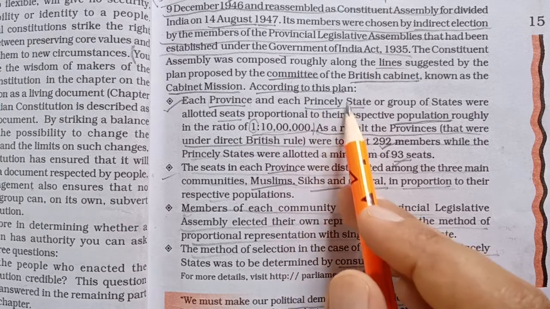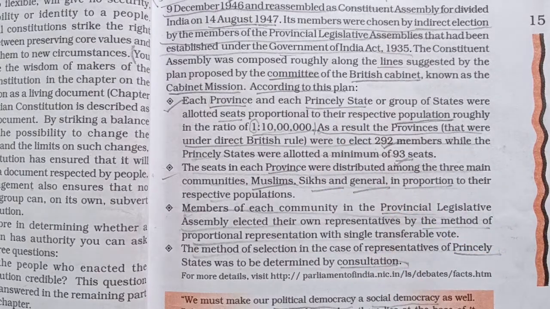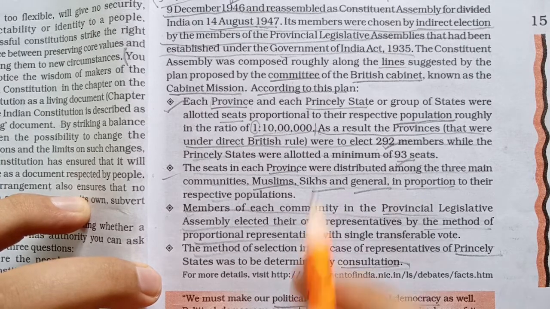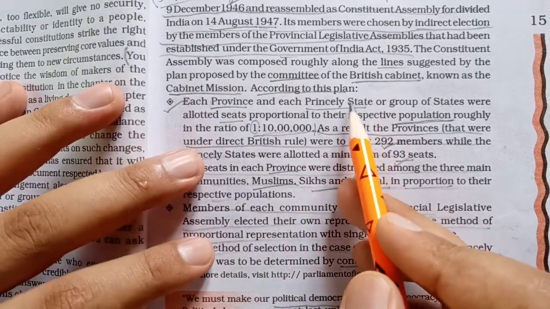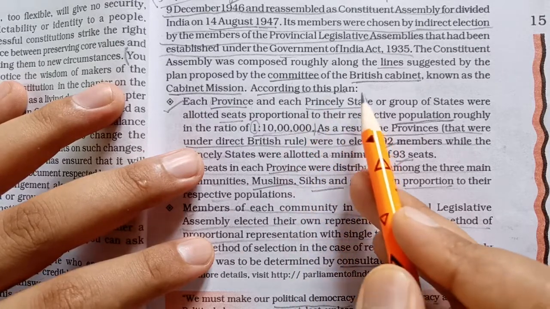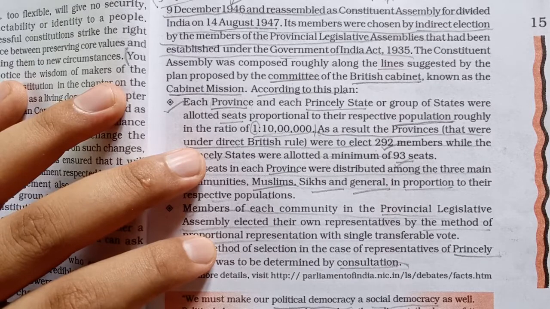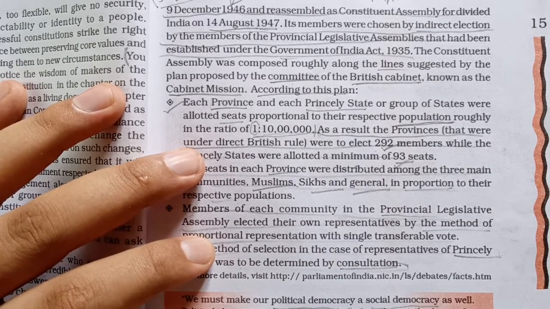Some autonomy was given to these princely states by the Britishers, where the raja, maharaja or nawab could manage their internal matters, but they also had to follow the dominance of the Britishers.